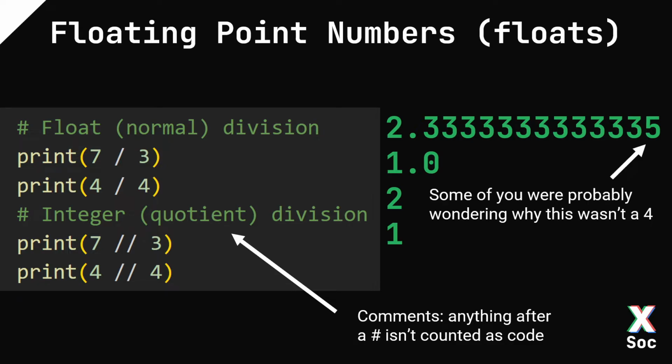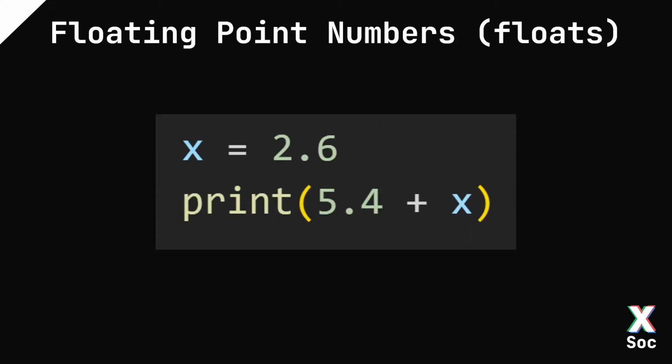And the reason for that is a little tricky. It's to do with the way, again, that computers store numbers, but they can only store them to a certain precision. And because of that, there's occasional rounding errors, or occasional floating point errors, as we call them. In this course, we won't need to worry about that. And of course, you can declare floats directly. So if I go x is equal to 2.6, and then I print 5.4 plus x, then it prints out 8.0, not 8. Again, this is because it's a float and not an integer.